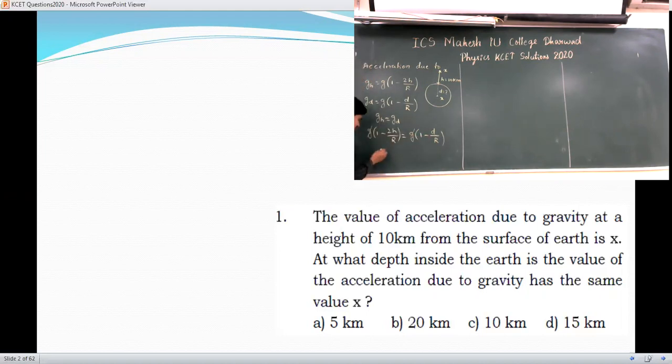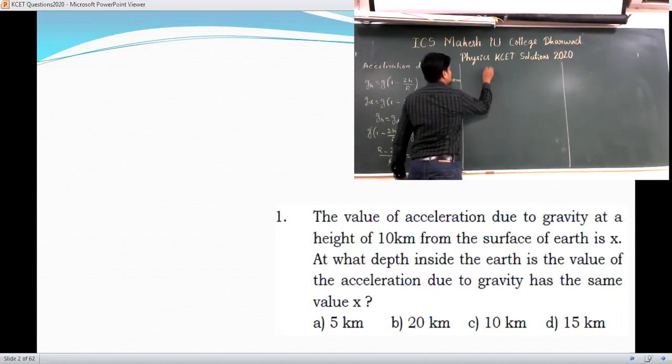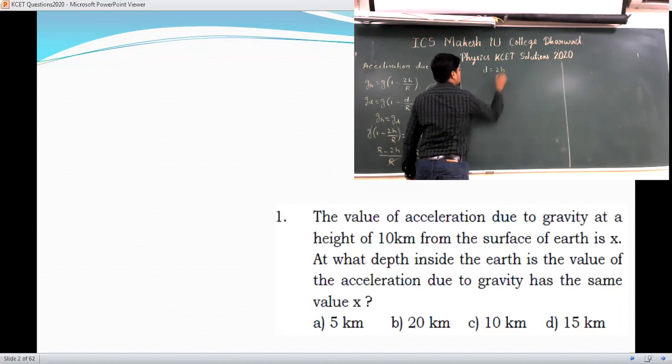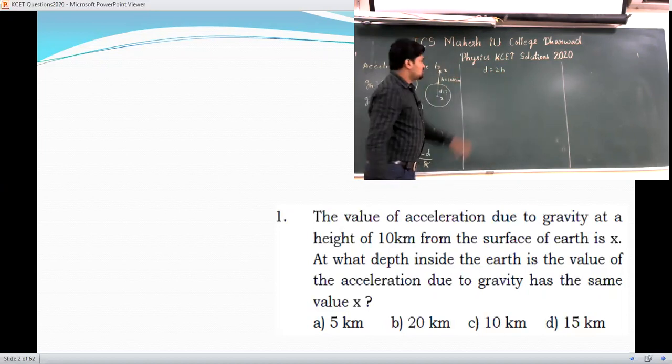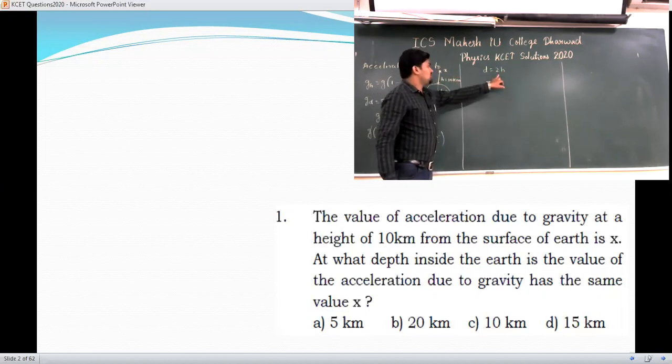By taking the LCM, this is r minus 2h divided by r, and here it is r minus d divided by r. Here both r get cancelled. Minus minus also gets cancelled. So you are left with d is equal to 2 times h.